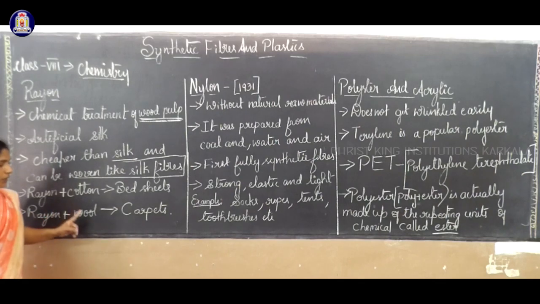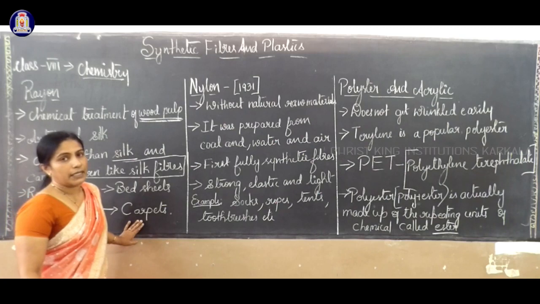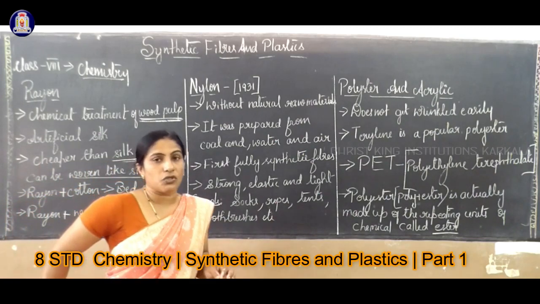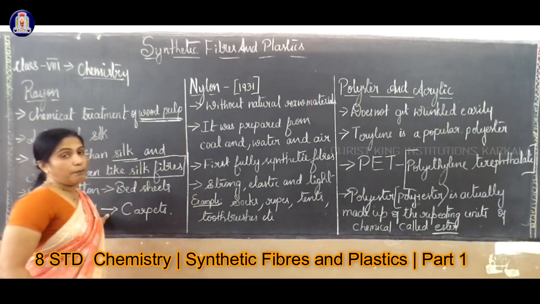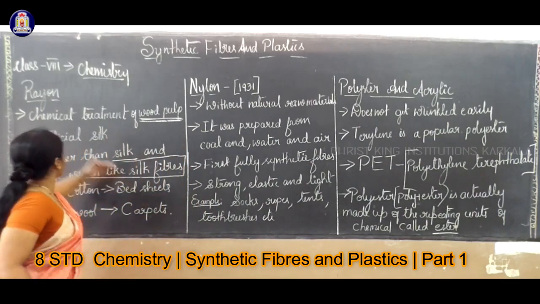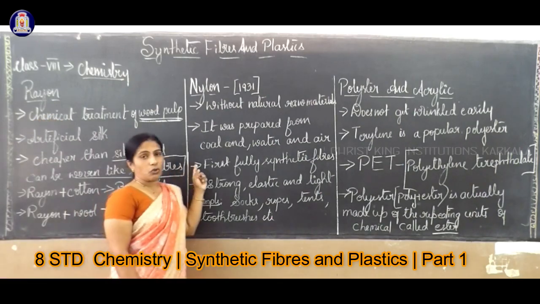If rayon is mixed with wool, that is used in the preparation of carpets. Again I repeat, rayon plus cotton is used in the preparation of bed sheets, rayon plus wool is used in carpets. So these are about the synthetic fiber called rayon. The second one is called nylon.